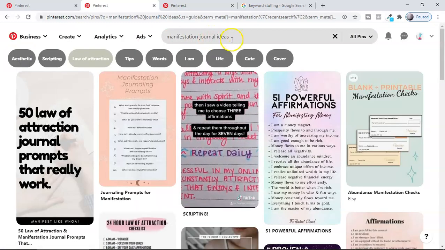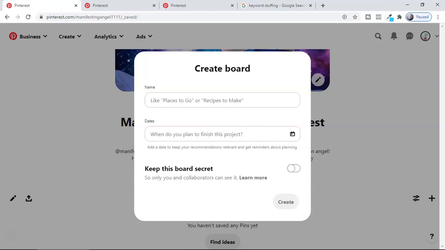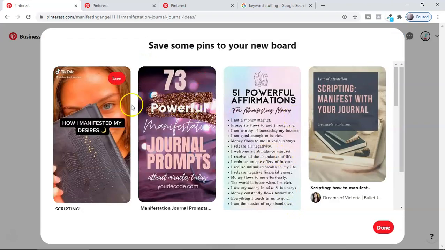Okay, so I can use these 3 keywords. What I'm going to do is use something like manifestation journal and general idea. Once we optimize this, just click here on create, and now you'll get some options of saving this kind of pin, which is relevant to the 2 or 3 keywords which we used.